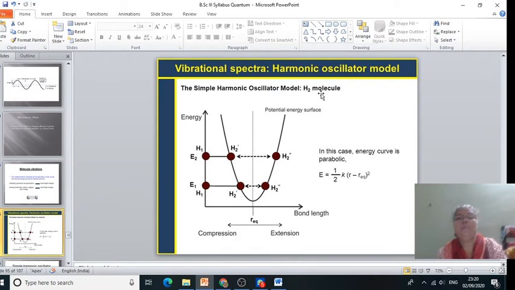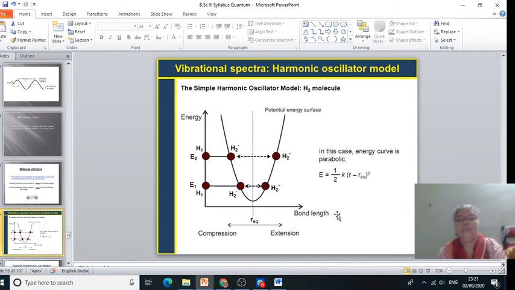Suppose for example for the H2 molecule, remember that when we apply stretching type of force between the two atoms, as the force increases, as the energy increases, the bond length between the two atoms also increases, and we get this potential energy curve for a diatomic molecule, and this is the equilibrium distance.